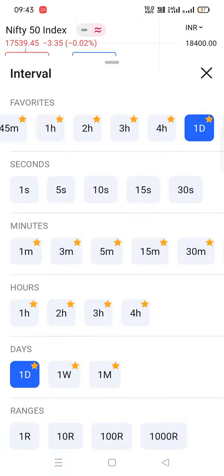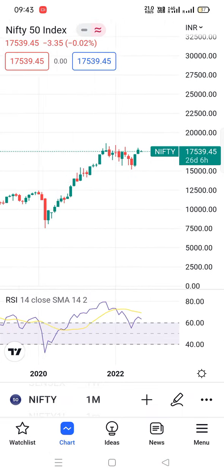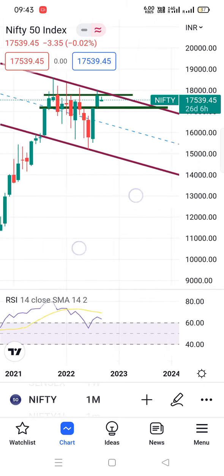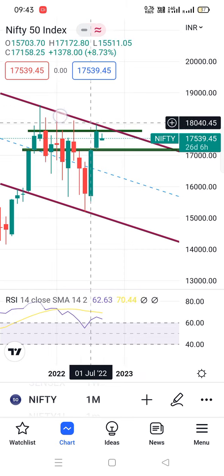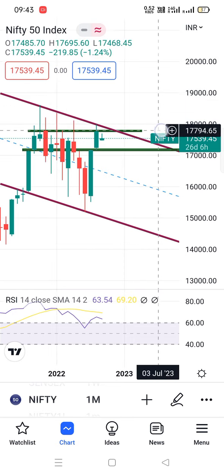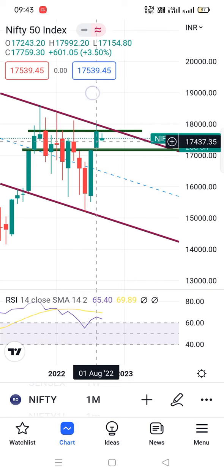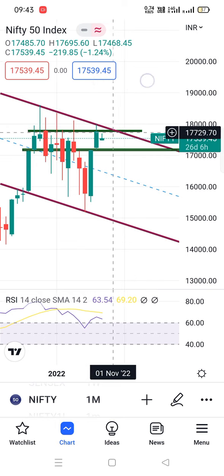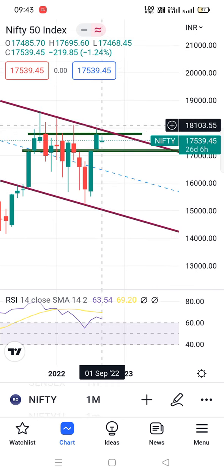Nifty, if we see the monthly chart, see a very important thing: the rejection is coming from this line. Not a single closing is above 17,840. So the day Nifty breaks this trend line and sustains above, then we are going for 19,500 plus, meaning we can see the 20,000 area in Nifty. But we have to stay very cautious.